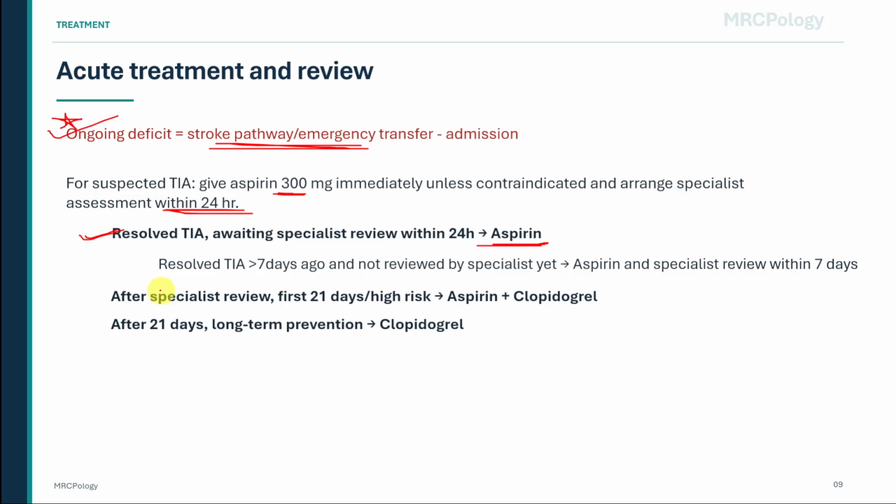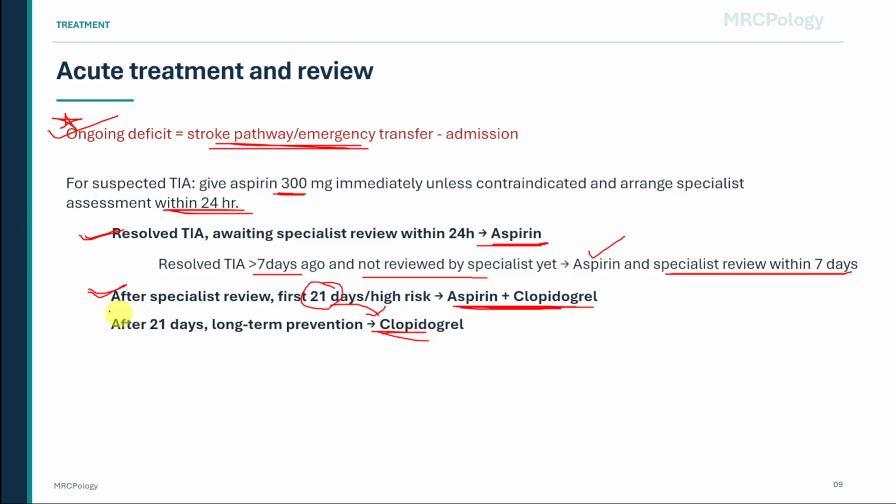If the resolved TIA happened more than 7 days ago and the patient has still not been reviewed by a specialist, give aspirin and arrange specialist review within 7 days. After specialist review, high-risk patients may receive dual antiplatelet therapy with aspirin and clopidogrel for the first 21 days. After 21 days, long-term secondary prevention is usually with clopidogrel.